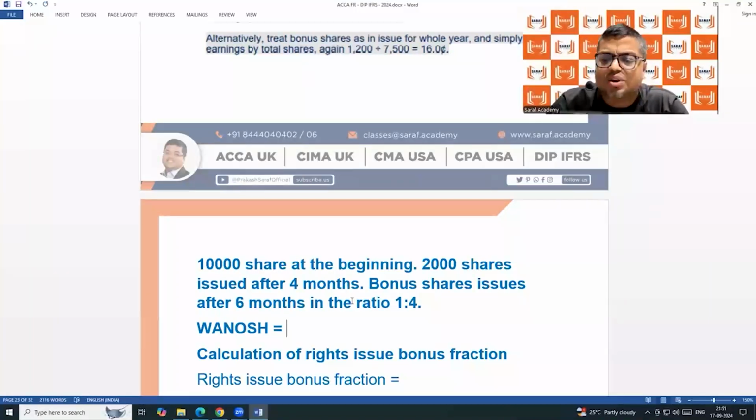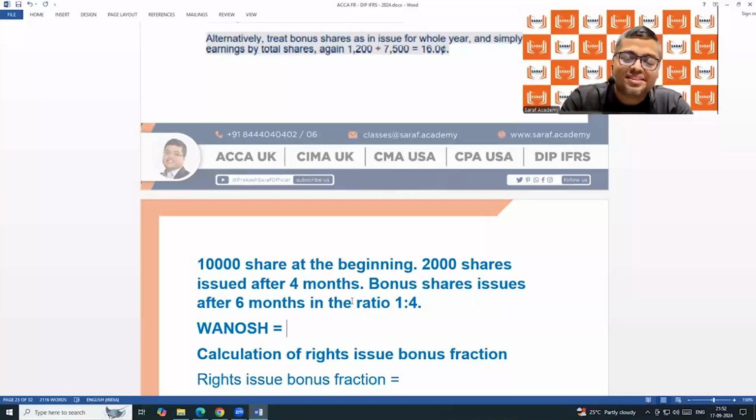Don't give everything to the calculator. So the answer cannot be below 10,000 and beyond 15,000. Faiza, the answer cannot be below 10,000 and beyond 15,000, because at the beginning of the year there are 10,000 shares, and at the end of the year 15,000 shares. Average will be between them. It cannot be out of that. Average is always in the middle, not outside. Simple concept.